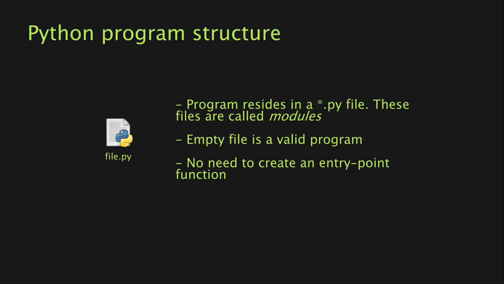Later, we will talk about why it's necessary to split your program code into several blocks or files. Also, we need to keep in mind that in Python, we don't need to create an entry point function as in other programming languages. Therefore, an empty file is a valid program. So in order to start programming in Python, you don't need to use a so-called main function, as in C or C++, for example. You just type your code.